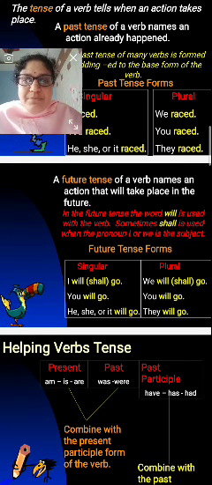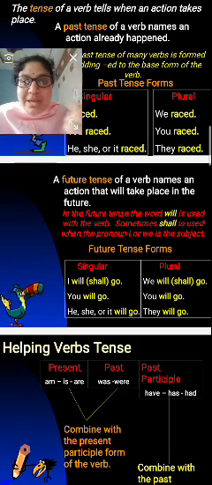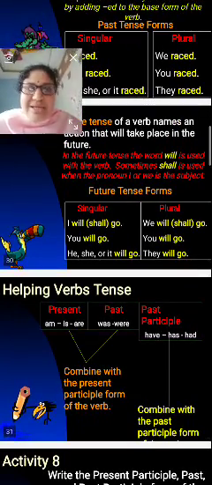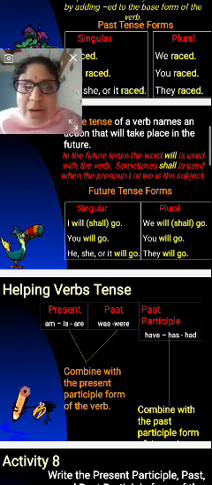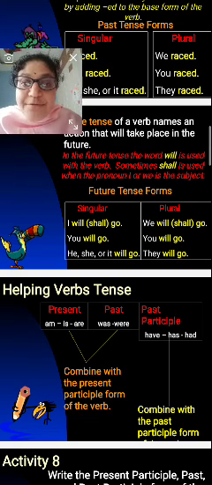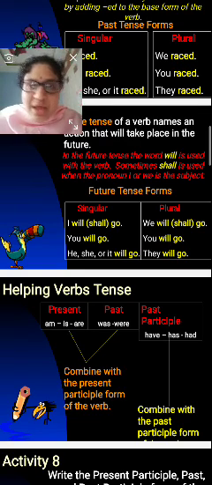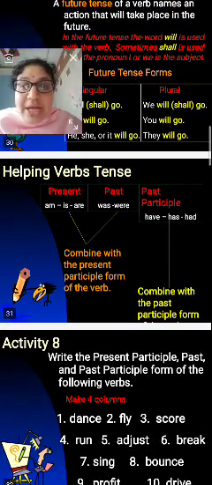The future tense of a verb names an action that will take place in the future. In the future tense, the word will is used with the verb. Sometimes shall is used when the pronoun I or we is the subject. Future tense, singular and plural: I will or shall go. We will or shall go. You will go. He or she or it will go. They will go. Next, helping verb tenses.